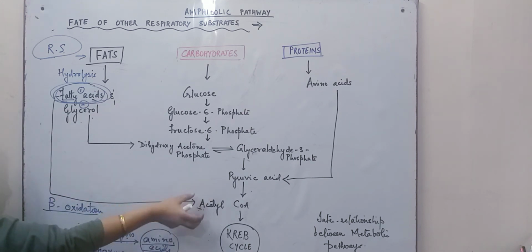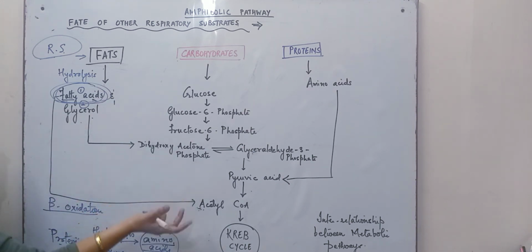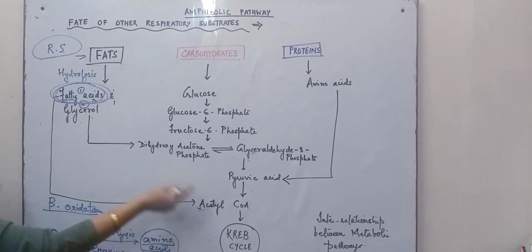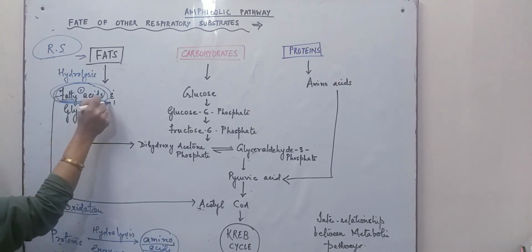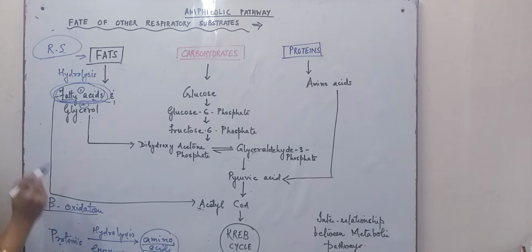But in certain circumstances, acetyl coenzyme A produces fatty acids, so synthesis, or anabolism, has taken place. Since both catabolic and anabolic processes take place in the respiratory pathway, it is referred to as an amphibolic pathway.